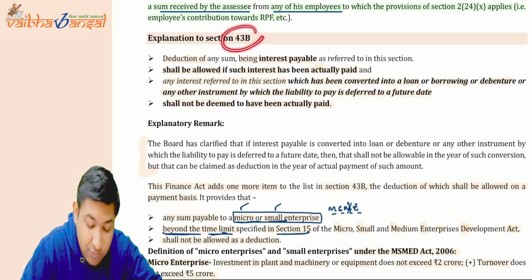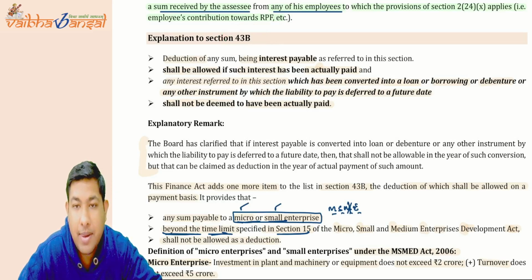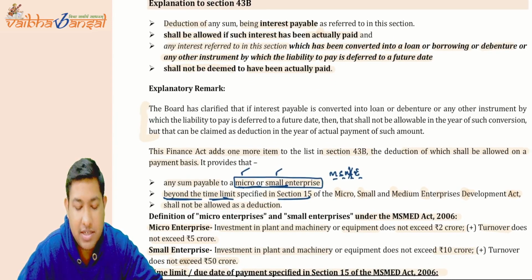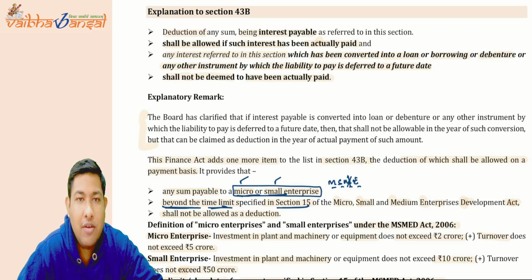Now the explanation to 43B, what they are saying is, if there is interest that is pending, but you do not have sufficient funds to pay that interest, so you say, whatever balance interest remains, make it a loan and I will pay you the loan.